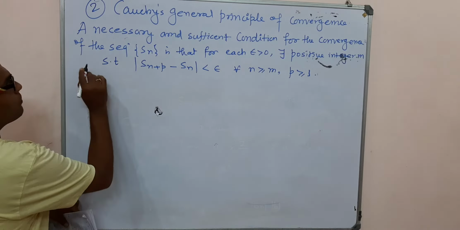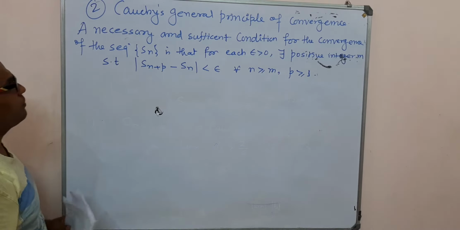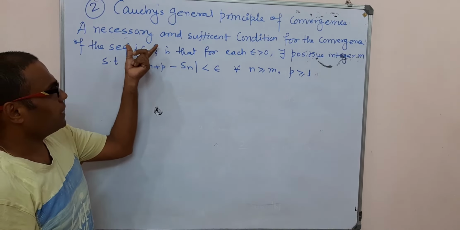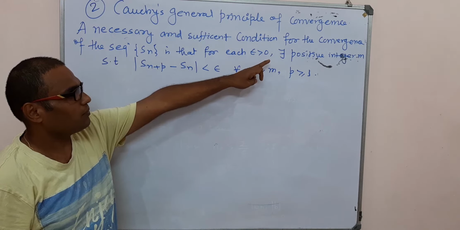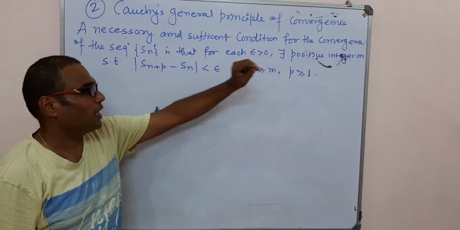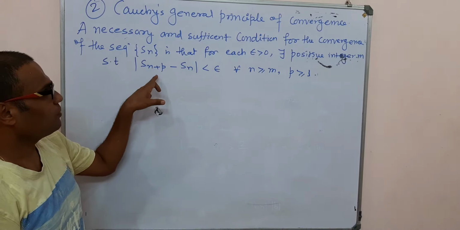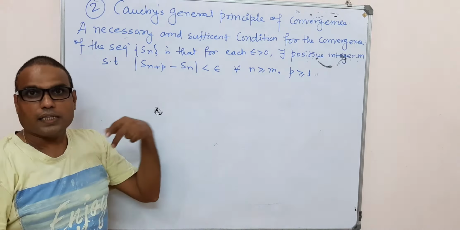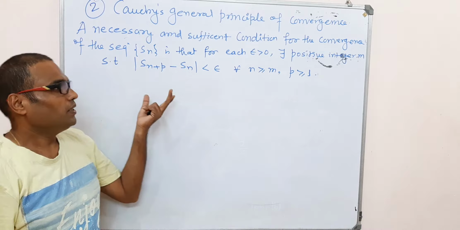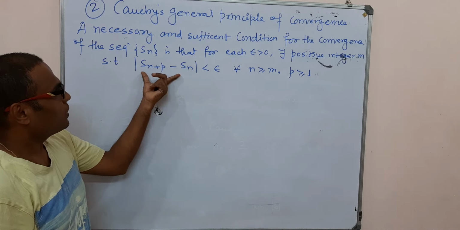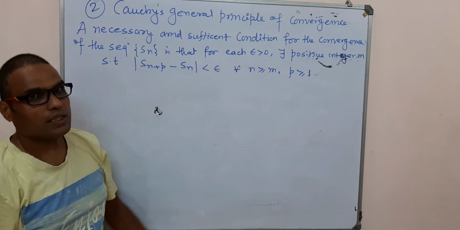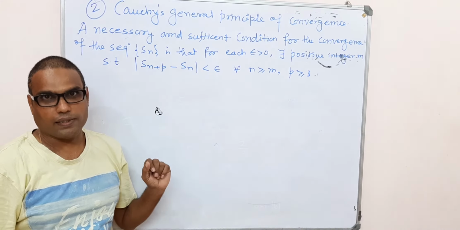We establish the theorem in two parts. First we prove the necessary condition: we assume the sequence is convergent with limit L, then establish it is a Cauchy sequence. In the second part, we assume this condition is true and show the sequence converges to the limit L.